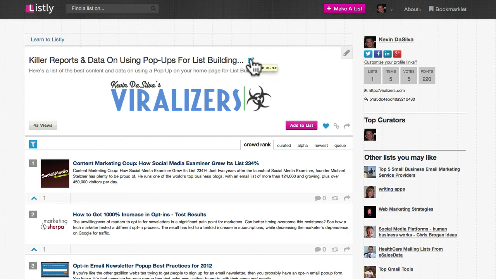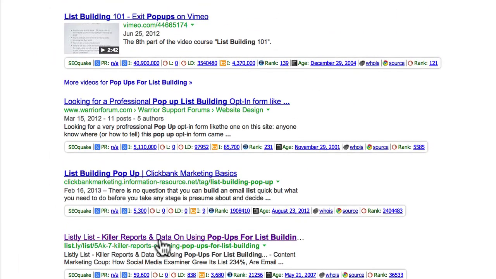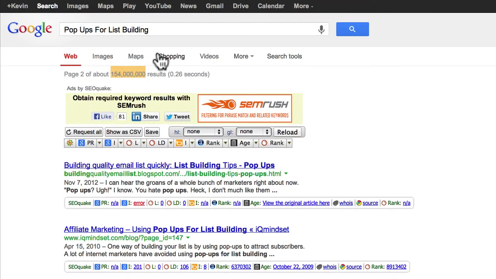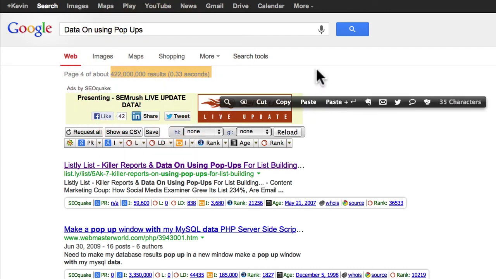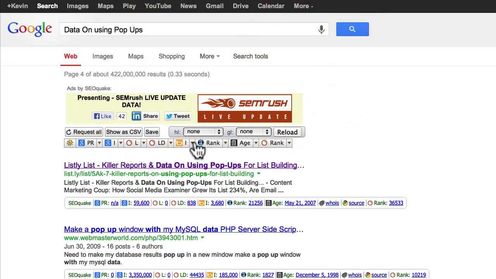So I put as the content source my domain, okay? So I get a link back to my site from Listly, which we can see that Google loves. So within a day, you could see that it's showing up here for pop-ups for list building, which is a pretty competitive keyword term. Over here, data on using pop-ups, 422 million. Now, the only reason I'm searching for that specific phrase is because I use that phrase in my title. So obviously, if I had done a better job when it came to SEO, I would have said, okay, what's the exact keyword I would love to rank for? So you think of your exact keyword, and that is the keyword you use in the title.